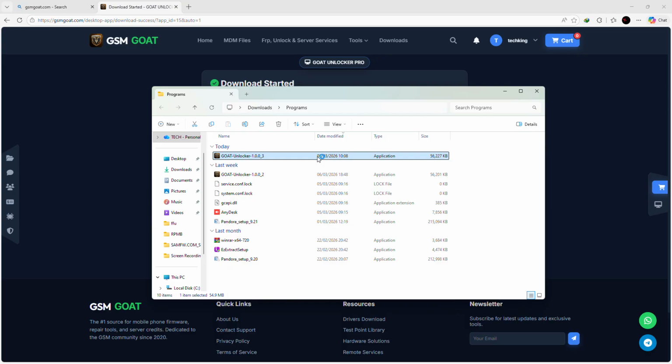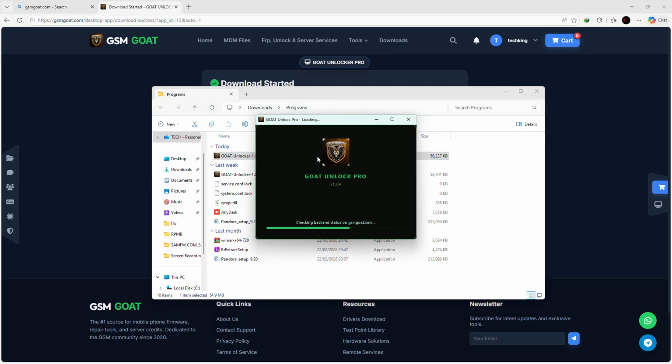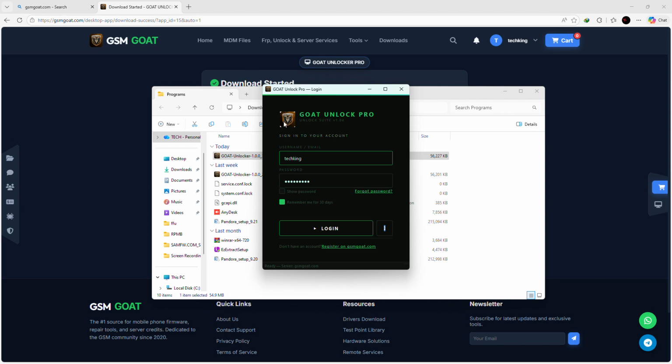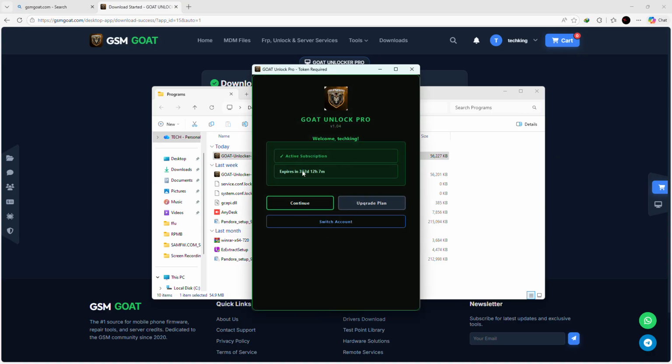You open it. This bypasses all the Samsung, Tecno, Infinix, and Itel. User security plugin also are supported on this tool. Subscription ongoing, as you can see. I've already entered my login, and the login is there. So you connect. My active subscription is a 1 year subscription, and you can see now it's already 362 days remaining.